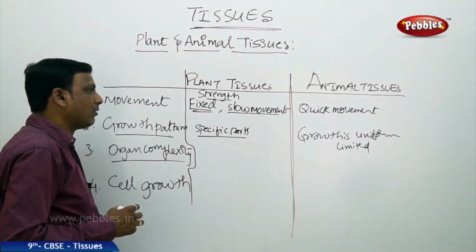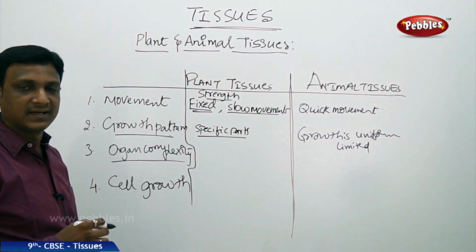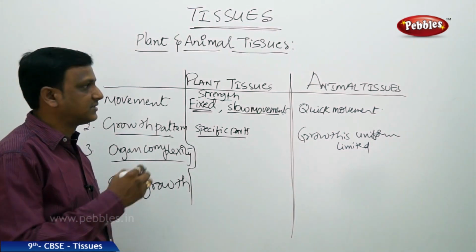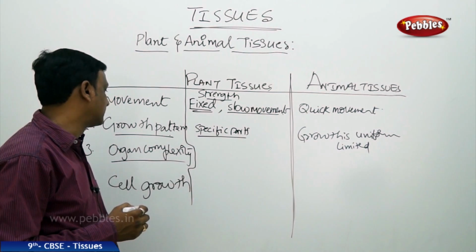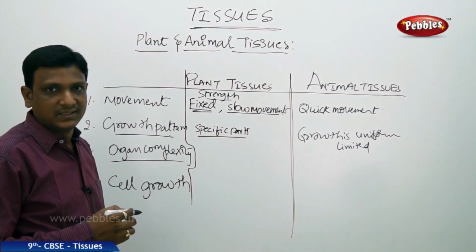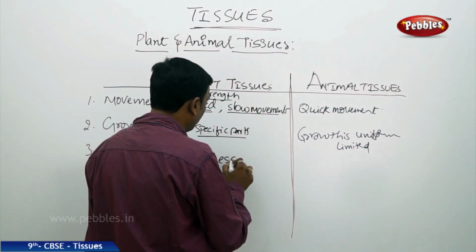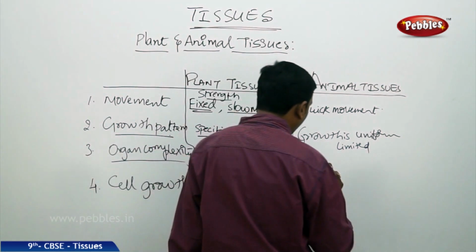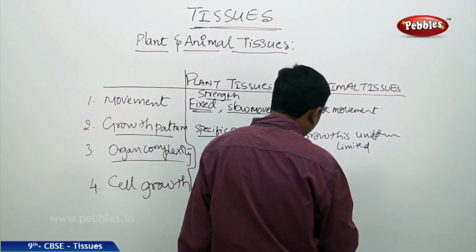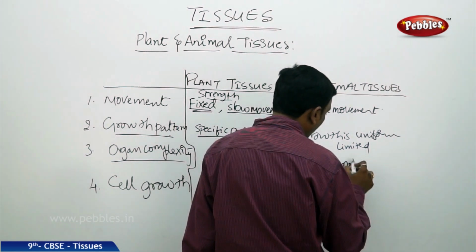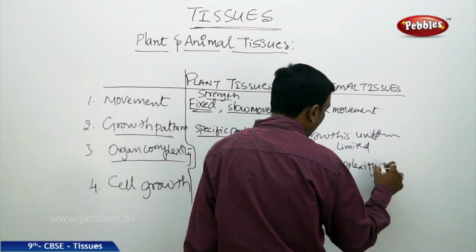The next one is organ complexity, the other criteria which decides the tissues of plants and animals. If you compare the organ complexity, the plants have less organ complexity. The animals have more complexity of organs.